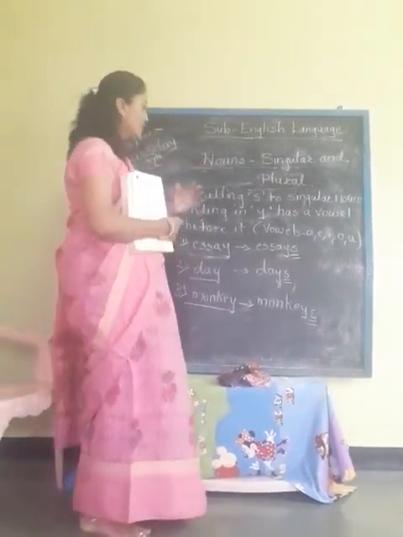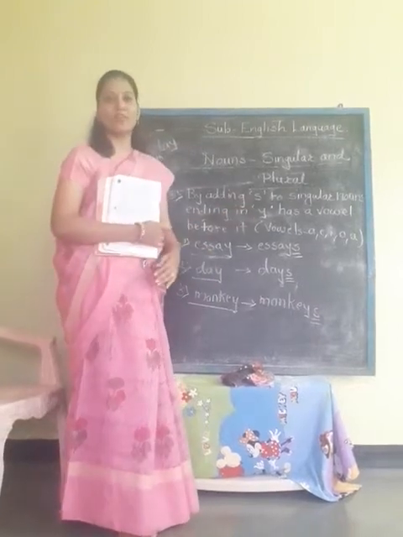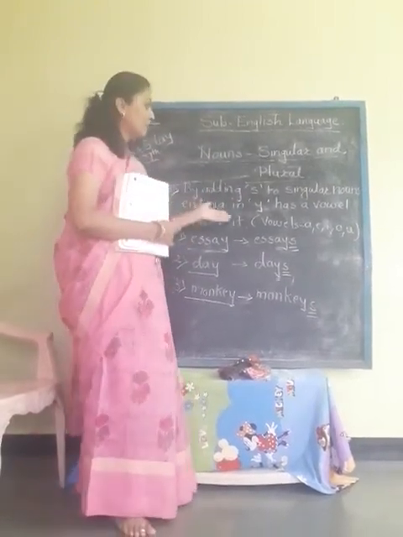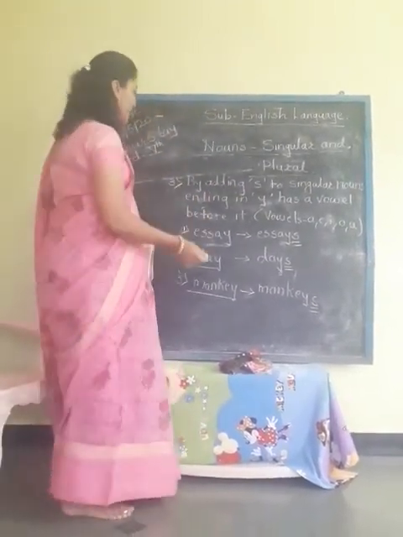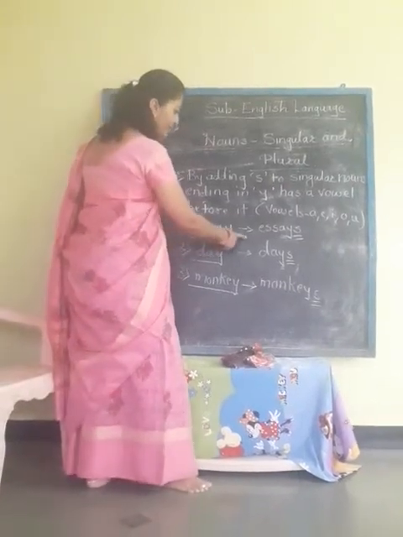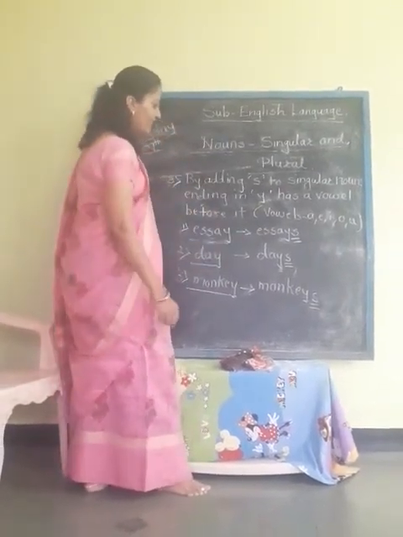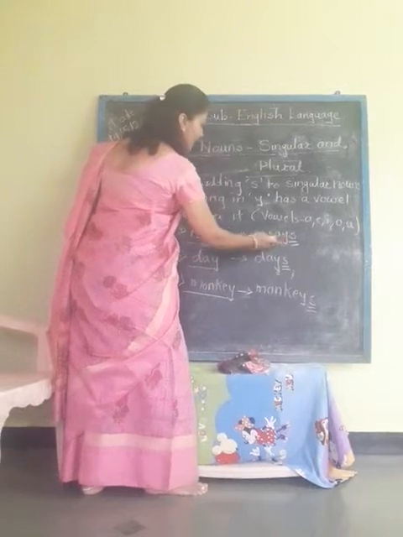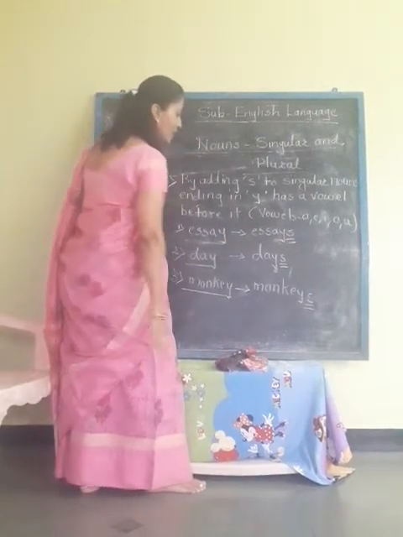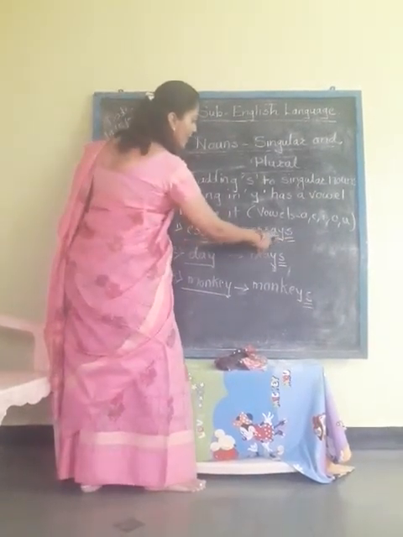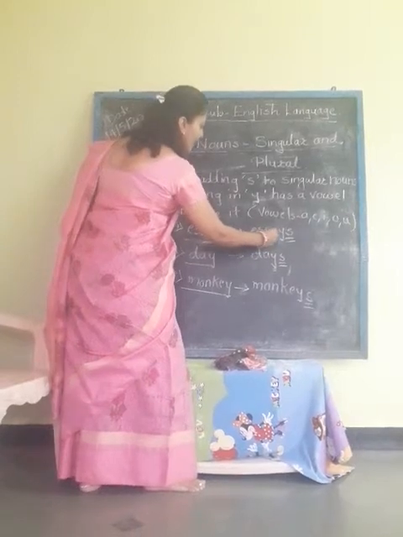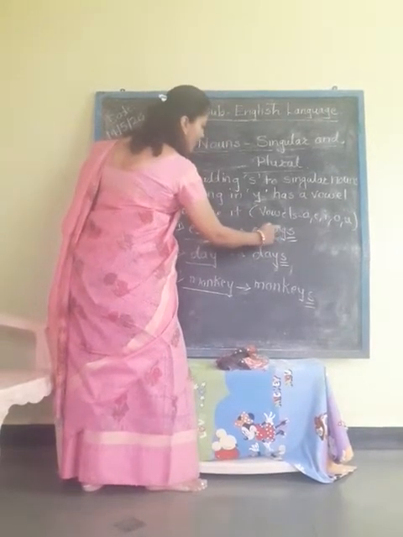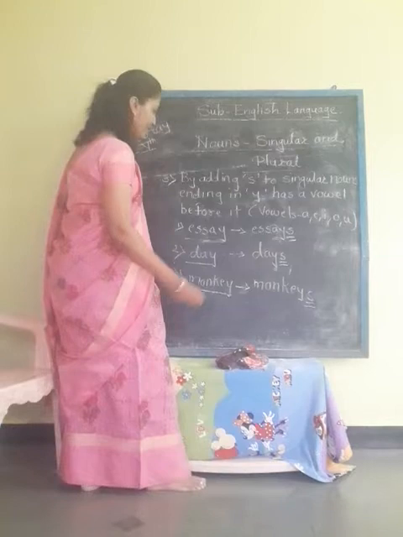You have studied this in your previous classes, but still I am explaining it to you. In this spelling essay, when we are making plural of it, we have added s to make plural, and before y you can see there is a vowel.